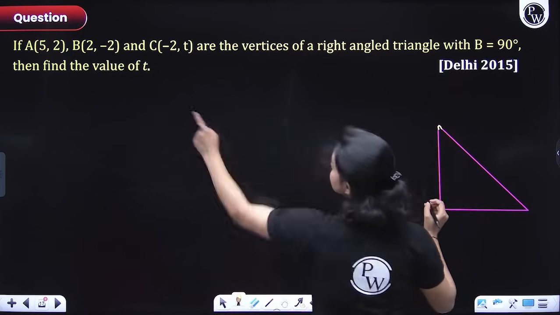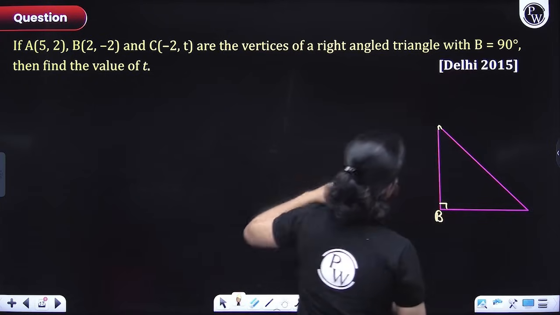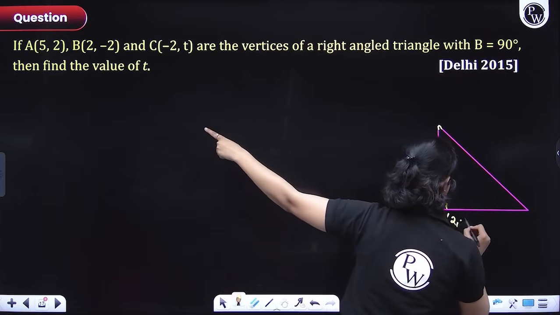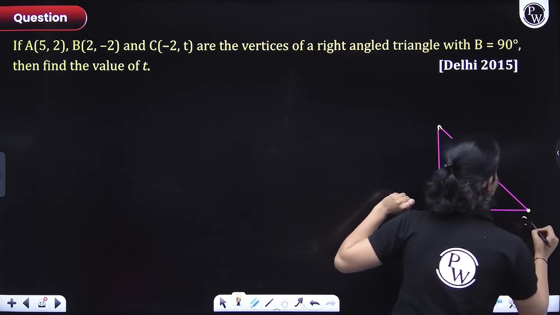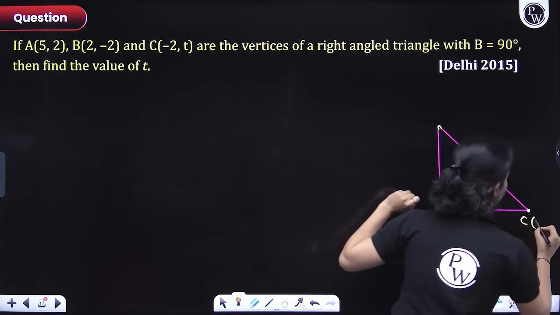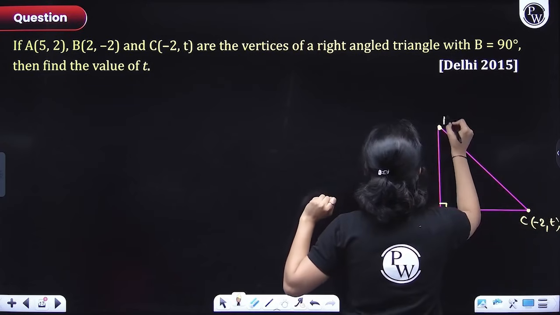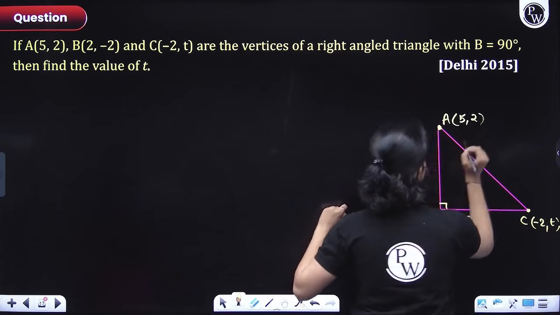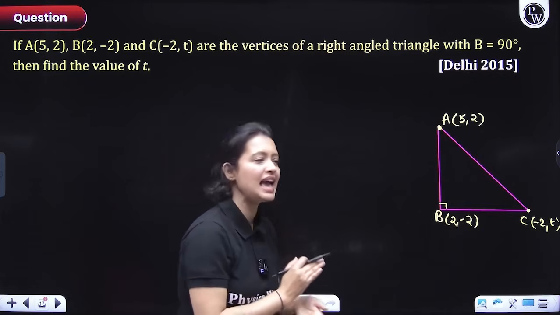So let's suppose it is given that the triangle is right angled at B. Make sure you write that. What are the coordinates of B? 2, minus 2. The coordinates of C are minus 2, t. And the coordinates of A are 5, 2. Simple. Okay, chaliye. First of all, we'll quickly figure out AB, BC and AC.